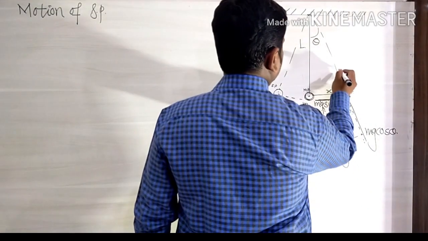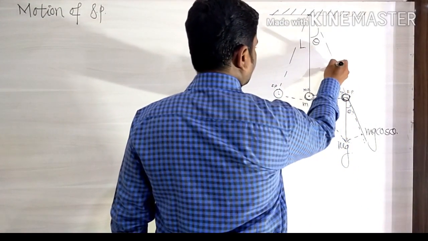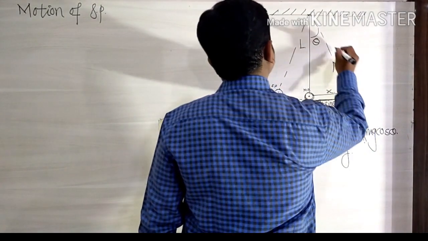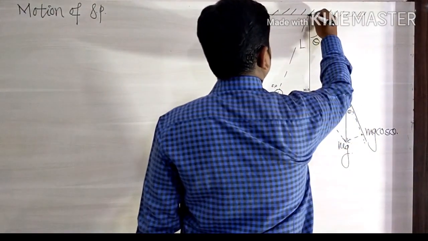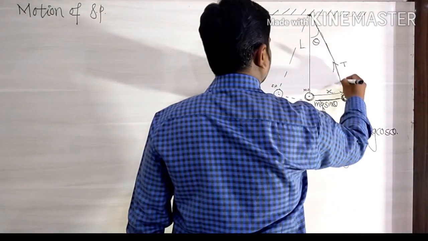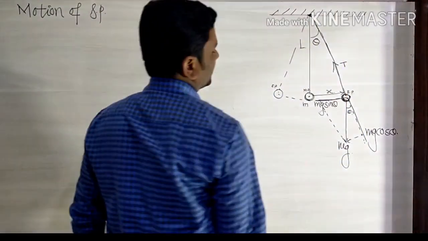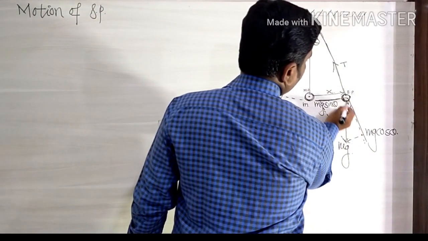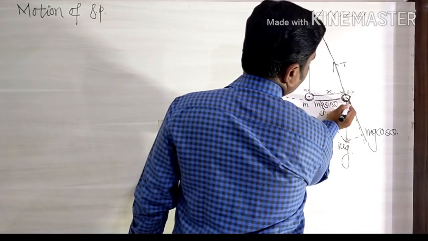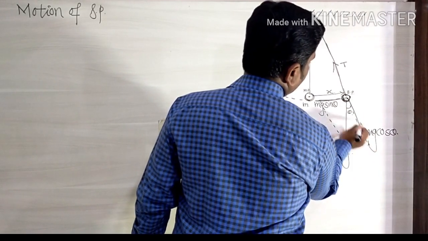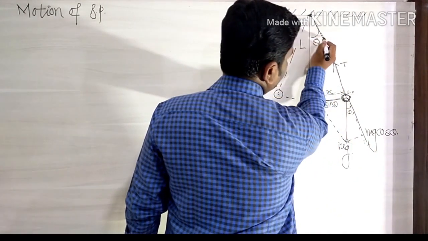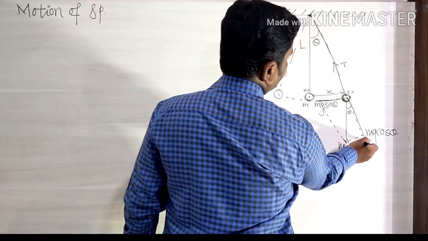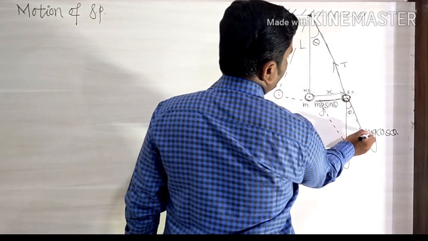At the extreme position, the tension in the string acts toward the point of suspension, and the vertical component of mg, which is mg cos theta, acts along the string but opposite to the tension.